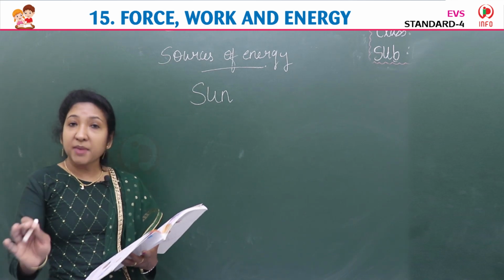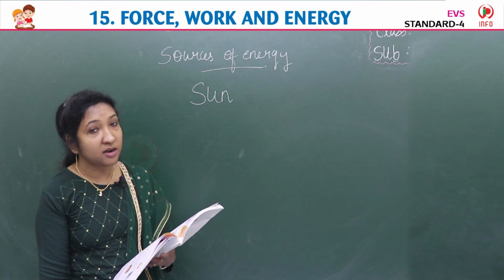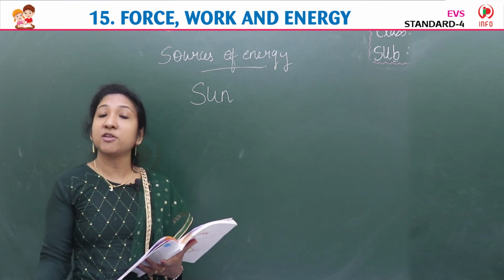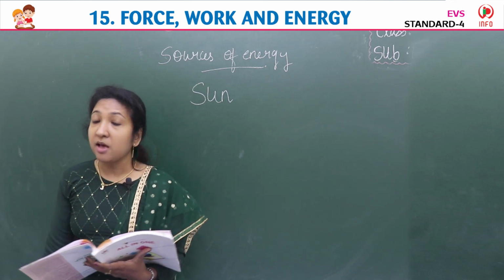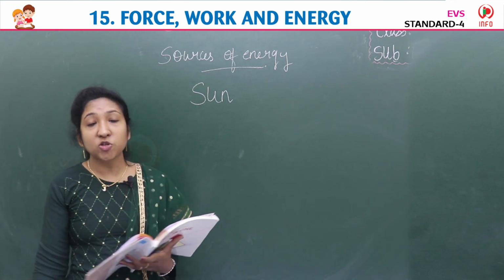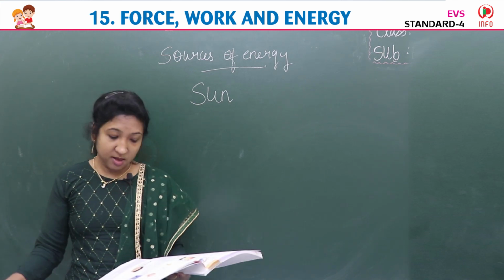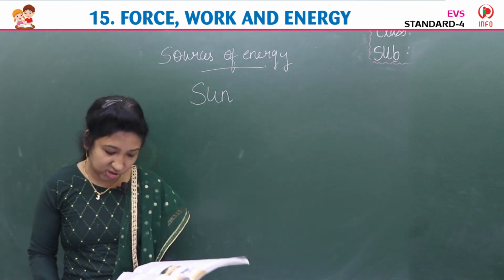So the sun is the main source of energy. We get heat energy and light energy from the sun. Flowing water, moving water we use for generating electricity. Moving air we use for generating electricity. Coal, petroleum, oil, natural gas, everything we use for making energy and other purposes. They all are sources of energy.